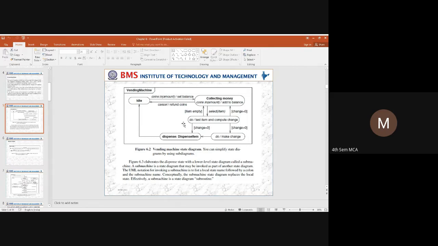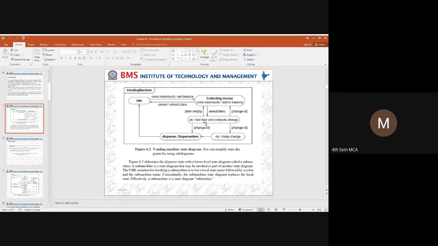If the change is greater than 0, the system will ask to make a change. Once the change is collected, it will dispense the item. Or else, if no items are available, it has to check for that condition.